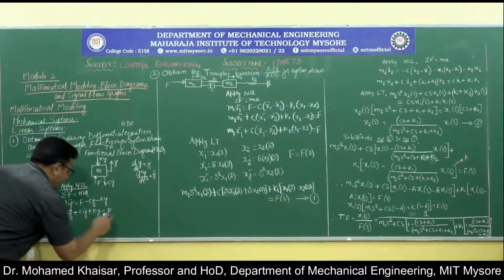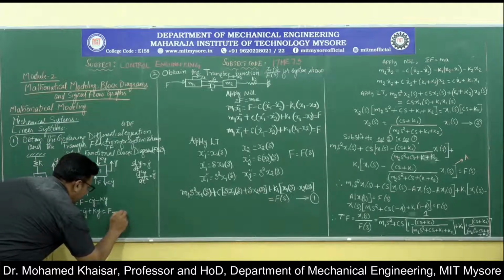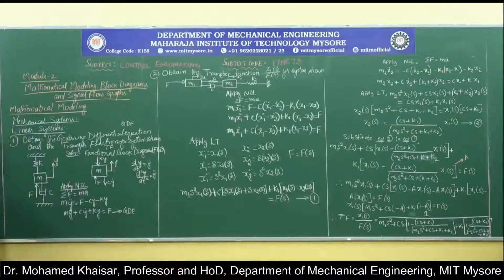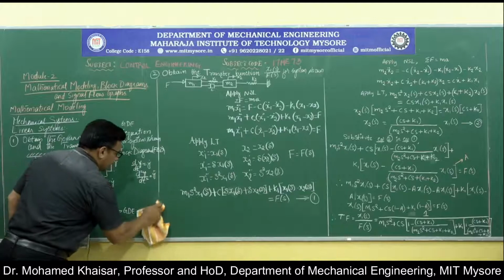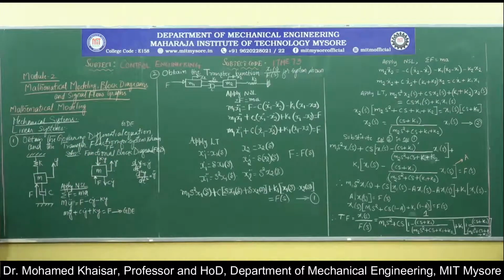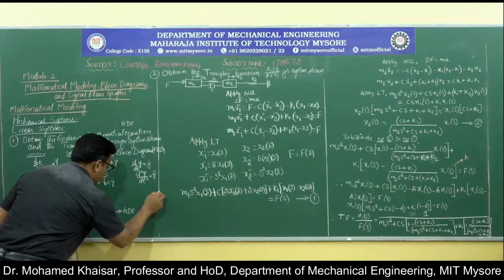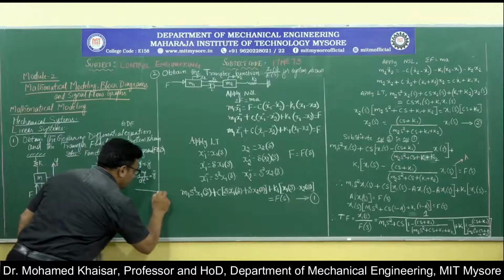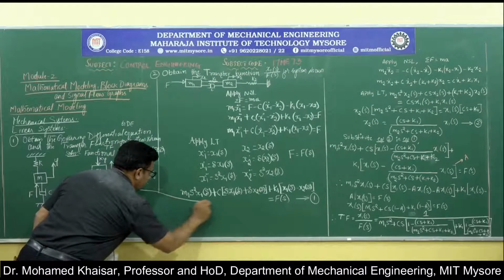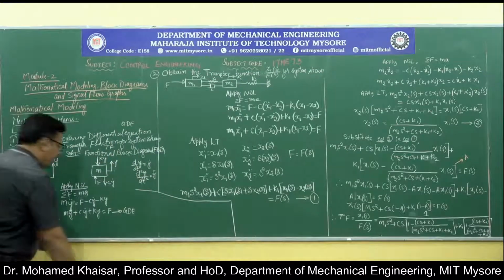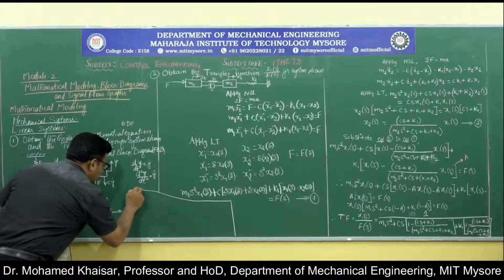Now this is what is called the governing differential equation for the system.